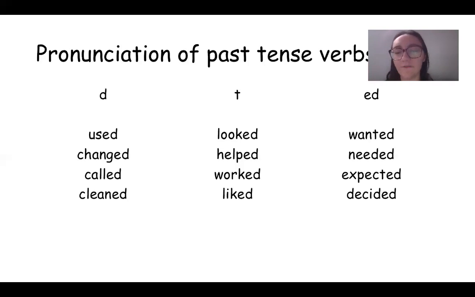Sometimes they might get a little confused, but people will understand. They'll be able to figure it out. So if you can't remember, does it end in a t or a duh sound or an ed sound? That's okay. It's not the end of the world. People will still be able to understand you. They might need you to repeat what you said, but they'll still understand.